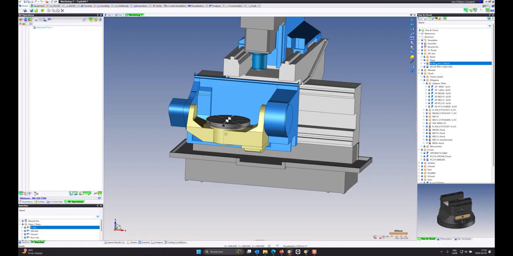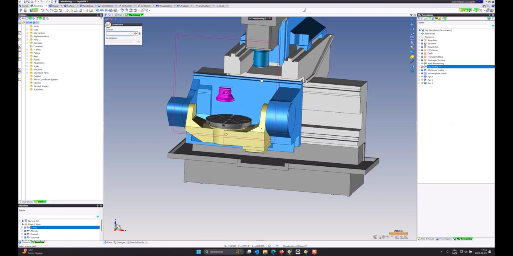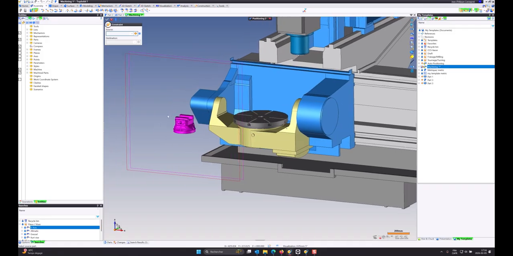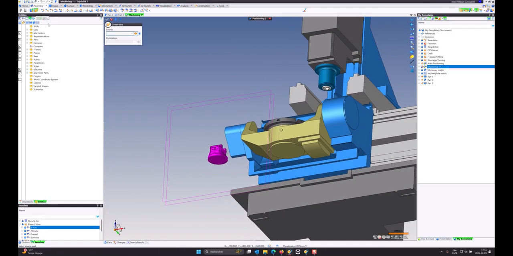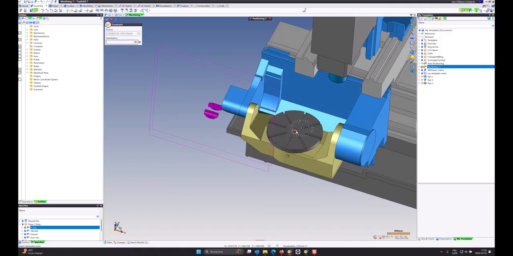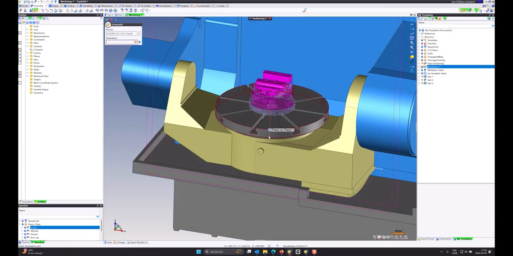I need to grab my vise, drag it over, say it's an inclusion. Now, if you don't want the machine, you don't have to put a machine here. Make sure you're in the automatic or constraint mode. I'm going to grab the bottom here to the table, this axis on that axis, and this.